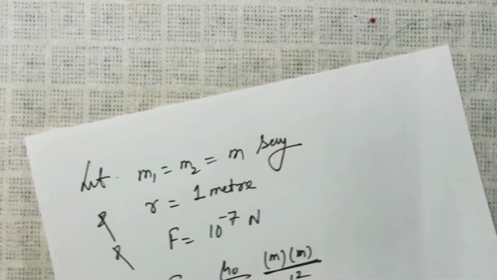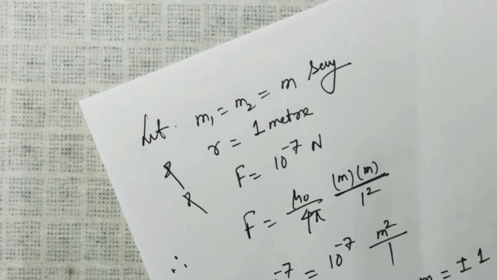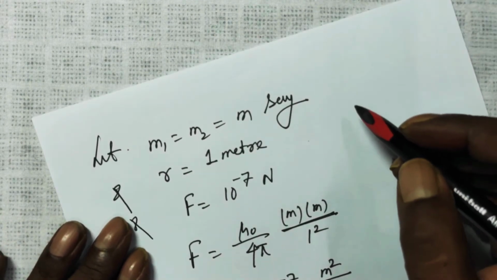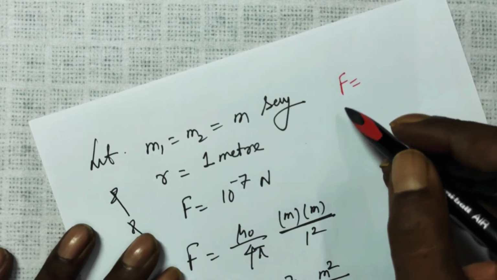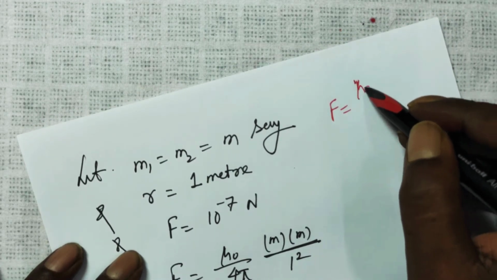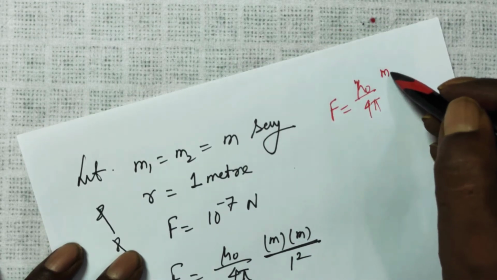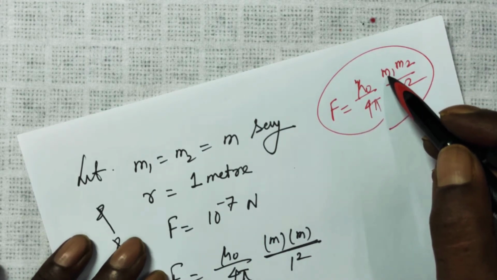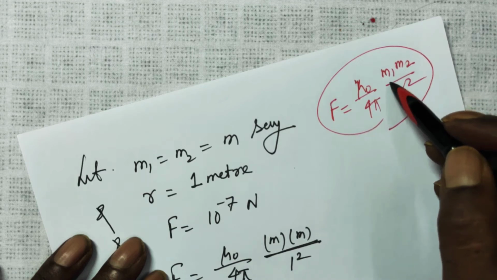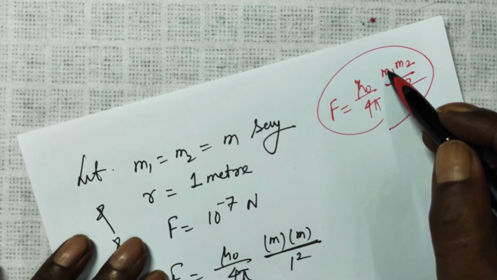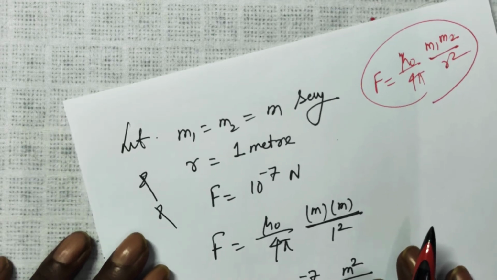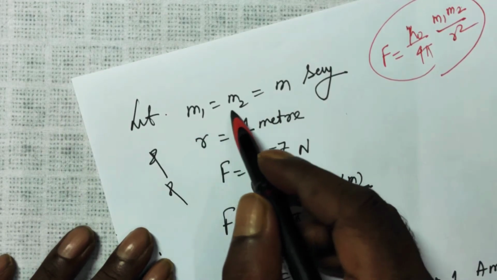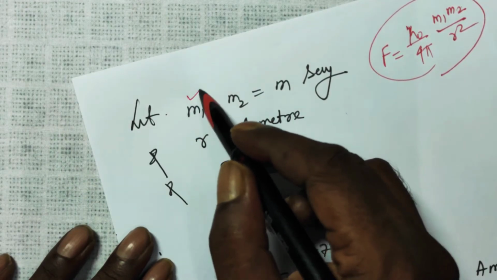Now let us find out what is the meaning of M1 and M2. We just explained the force of attraction or repulsion between two magnetic poles. F is equal to mu naught over 4 pi M1 M2 over R square, where M1 is the pole strength of one pole, M2 is the pole strength of another pole, R is the distance between the two poles M1 and M2. Suppose in some situation the two poles are identical, having M1 M2 is